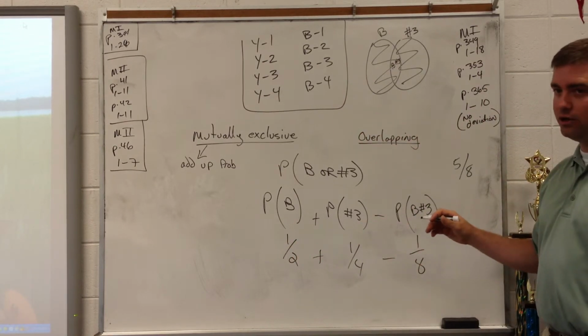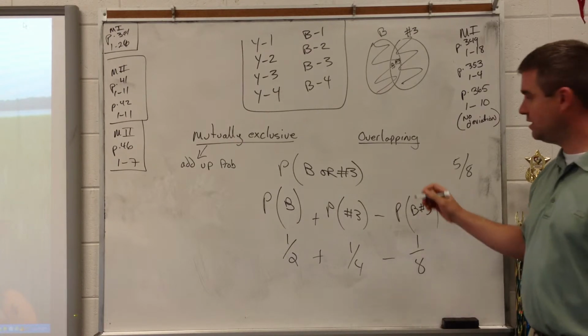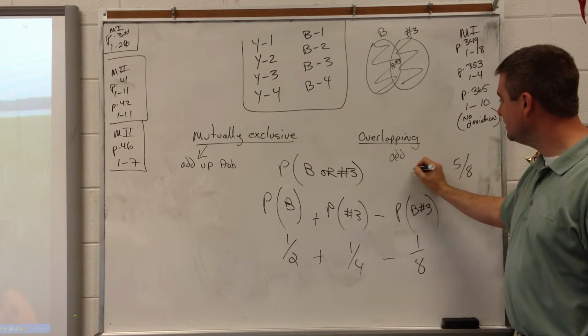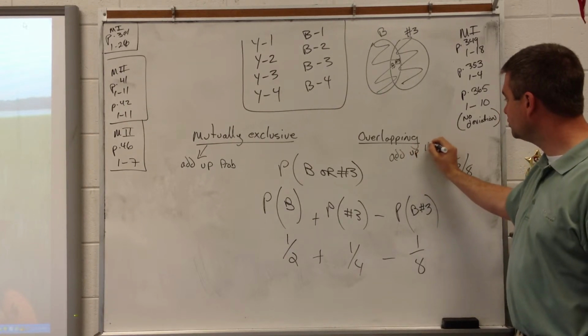Write this down. The formula, hold on with your questions. The formula is that you add up the first 2 parts.